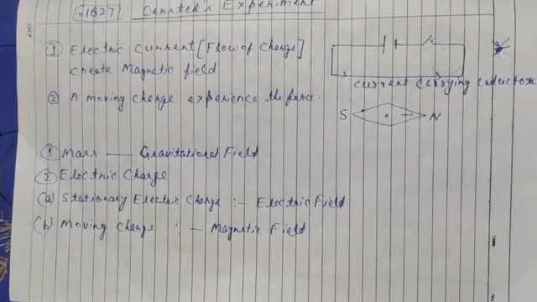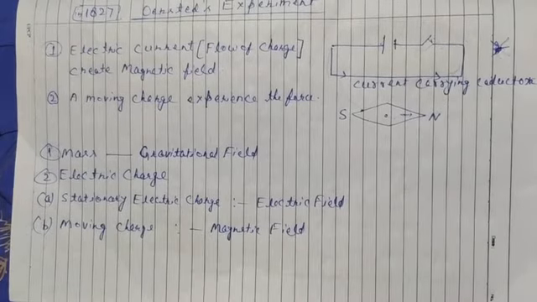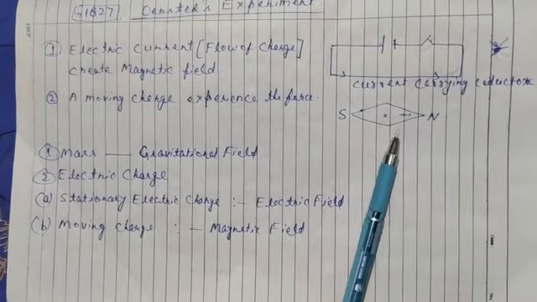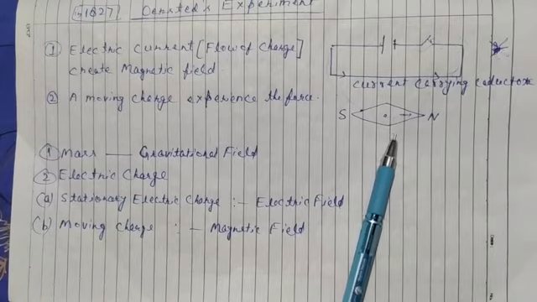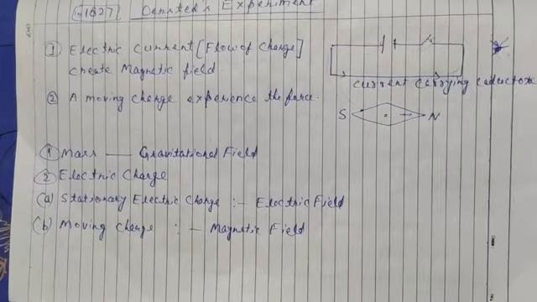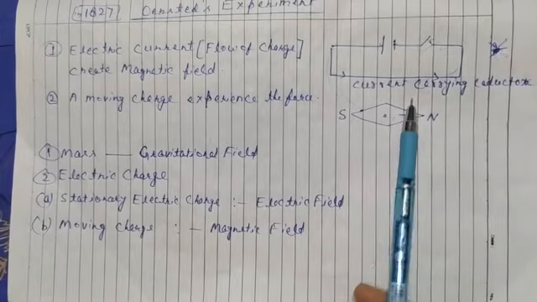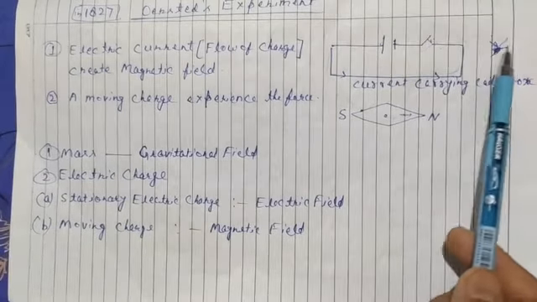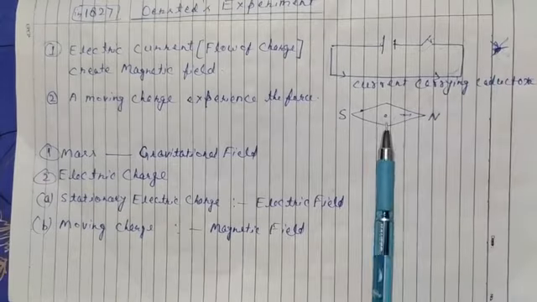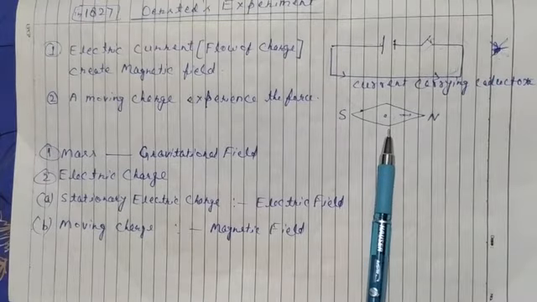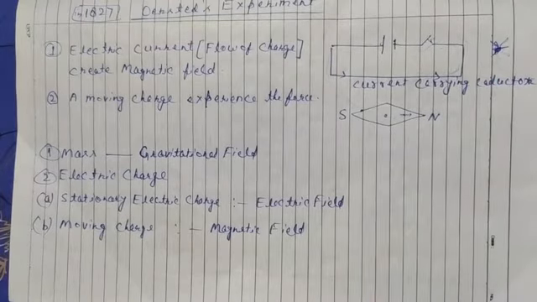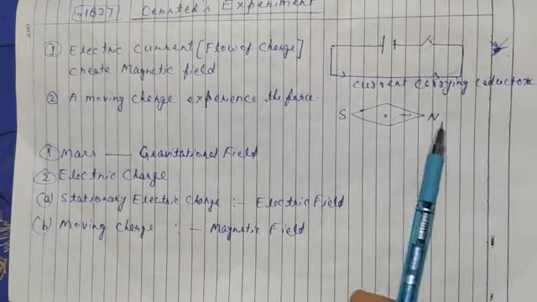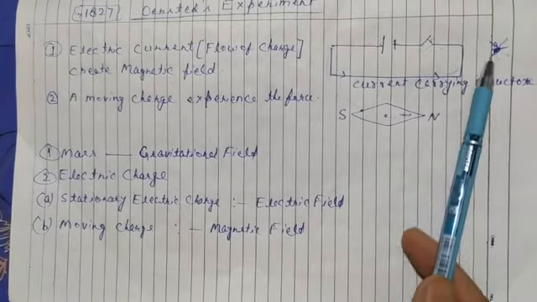Now the electric field is here, but this is moving. The magnetic needle is moving, and if we put an electric charged body here, it does not experience force; only the magnetic needle moves. So an electric field is not created. What is created?